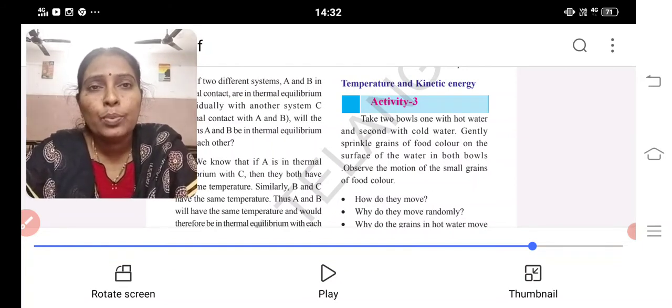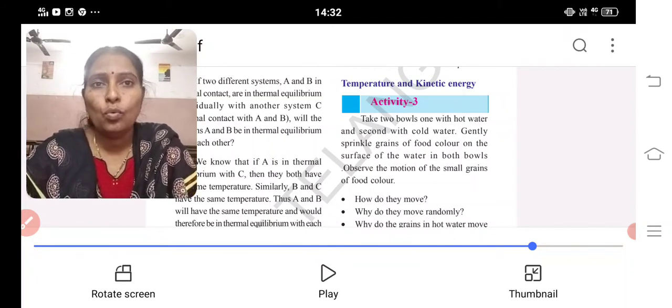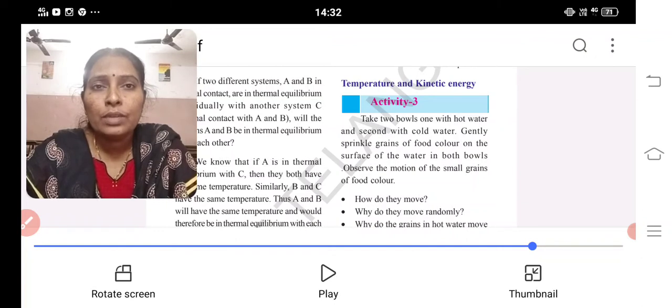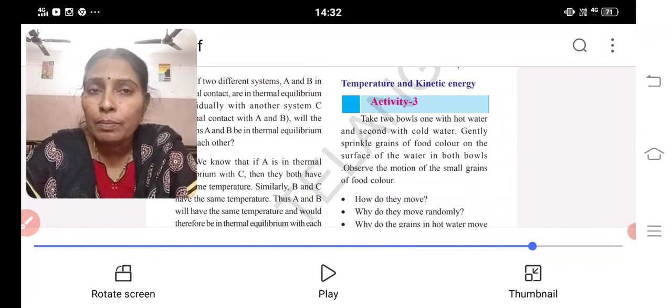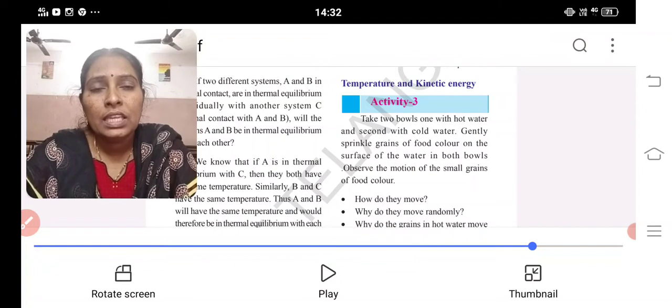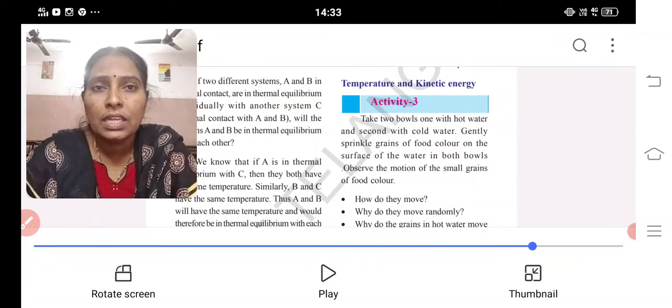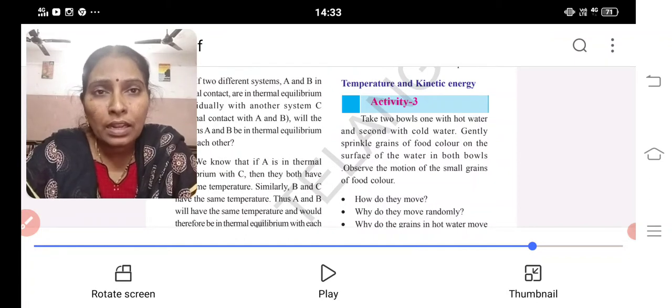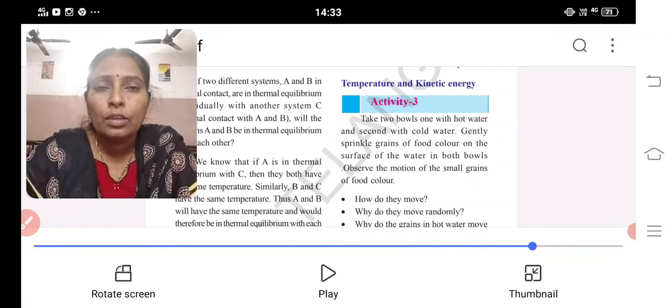Further, a simple example. Take a glass of hot milk and place it in cool water. After 5 to 10 minutes, the water becomes warm and the hot milk becomes cool. It means the milk and water were in contact with each other and equilibrium is attained. The higher temperature body is the hot milk, and the lower temperature body is the water. Heat transfers from the higher temperature body to the lower temperature body.